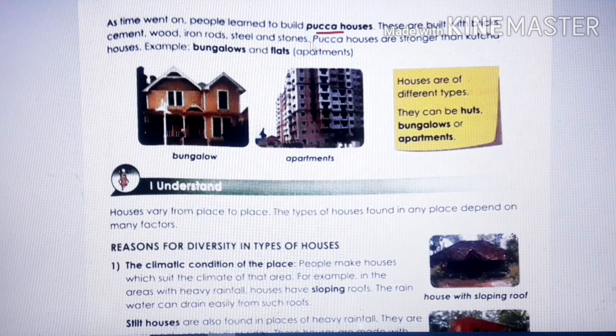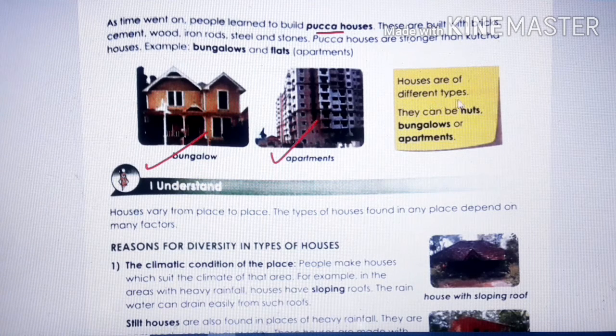Pakka houses are stronger than kacha houses. Examples are bungalows, flats. You can see bungalows, flats. These are pakka houses. How are they made, children? If it is asked, what will you say it is made of? It is built with bricks, cement, wood, iron rods, steel, and stones. All strong things are used here, right? So it is called pakka house. Clear?